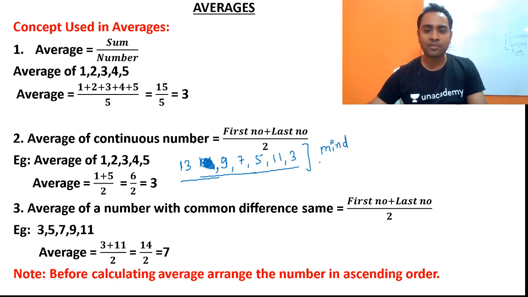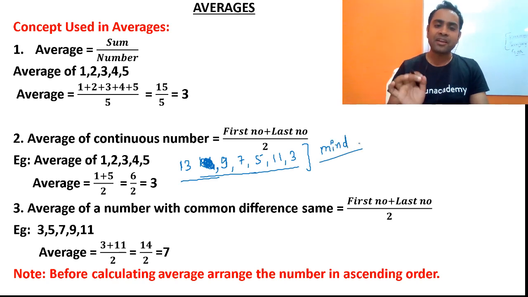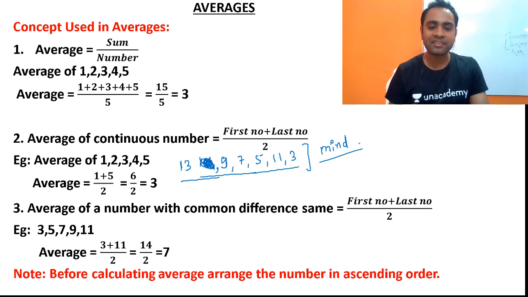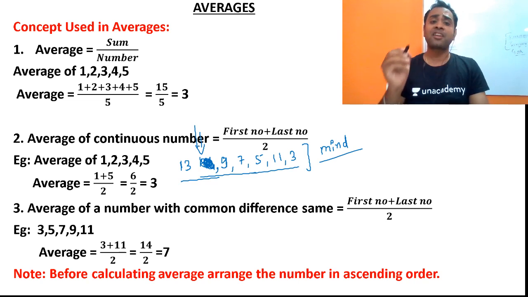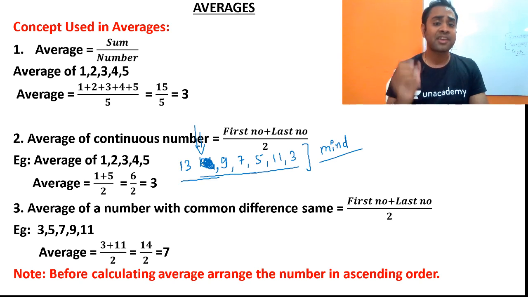So friends, do not solve blindly, because for using tricks also, we need to use common sense, we need to use the mind in the exam. And friends, trust me, this kind of question can be solved in the mind. I will not let you use pen and paper in the exam. Friends, trust me, if you attend the 20-minute class, I will not let you use pen and paper for the topic average.